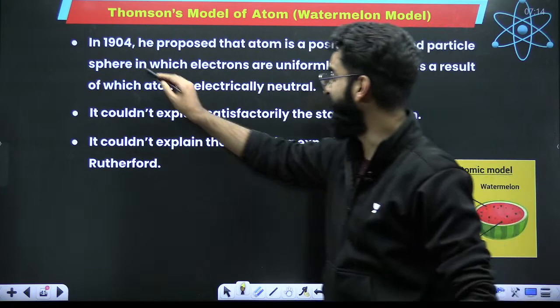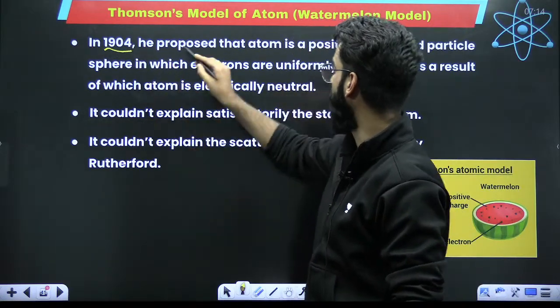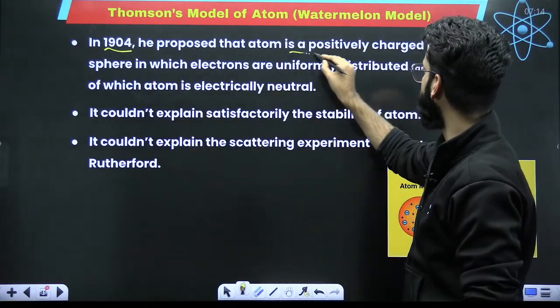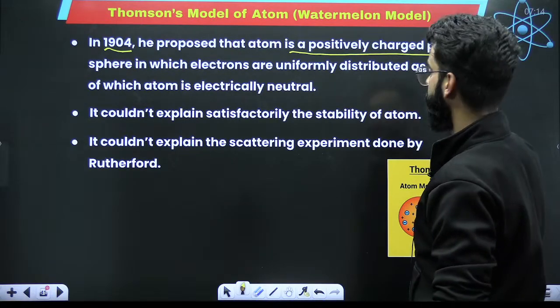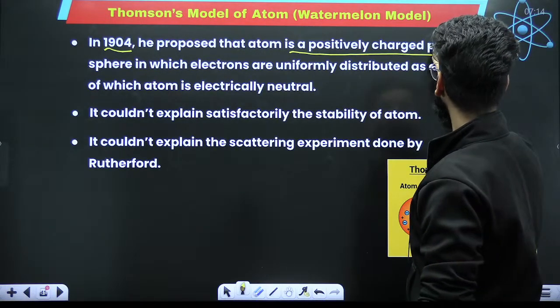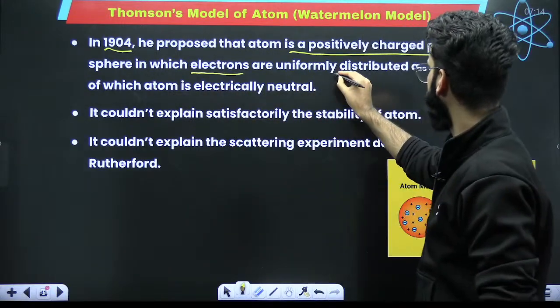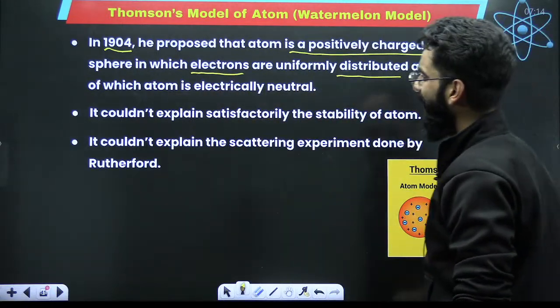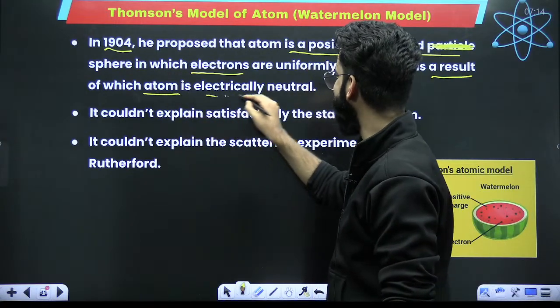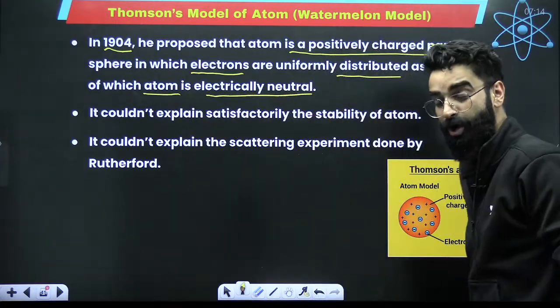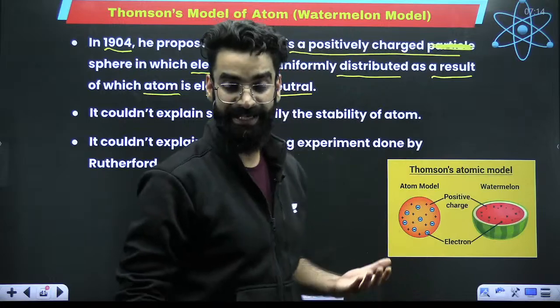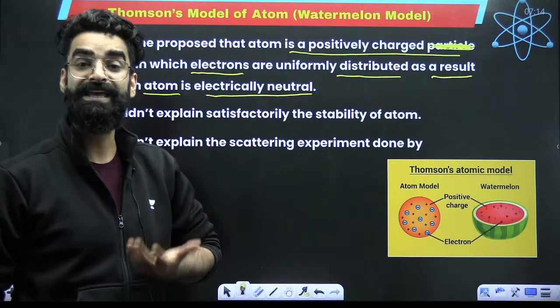Anyways, in 1904, Thomson proposed that the atom is a positively charged sphere in which electrons are uniformly distributed, as the result of which the atom is electrically neutral. So how does this Thomson's model look? As per Thomson's model, the atom looks like a watermelon.